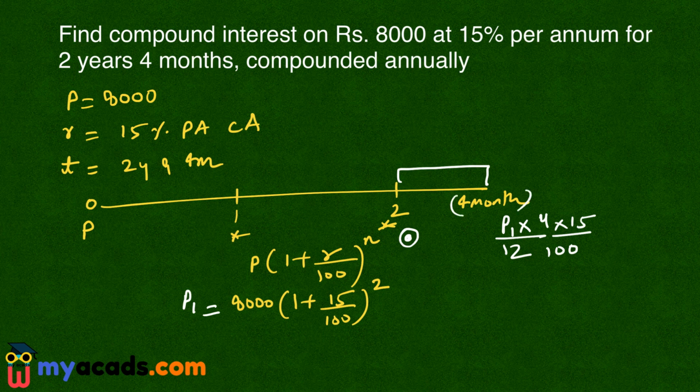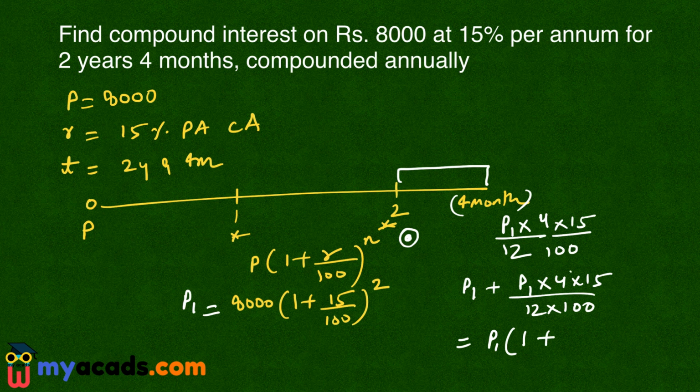So after 4 months, the final amount that I will get is P1 plus P1 into 4 into 15 upon 12 into 100. So this will become P1, I can take common, 1 plus 4 will go by 3. So 15 by 3 into 100. So this will go by 5 and this will go by 20. So this will become P1 into 21 by 20.